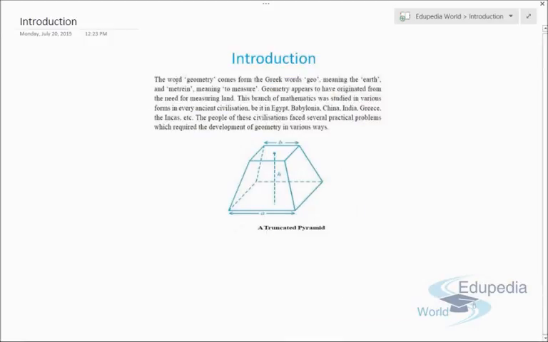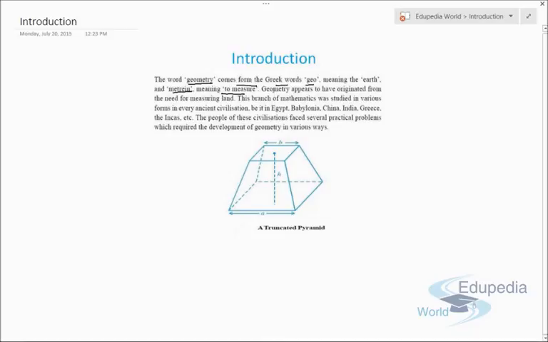geometry. Now the word geometry comes from a Greek word, that is geo. Geo means earth, and metrian means to measure. So geometry means you have to measure the earth, because in ancient history, every country, whether Greeks or Indians or Egyptians, was trying to find how to measure big lands, and how to measure the volumes of big granaries. So that's why the word means measuring the earth.